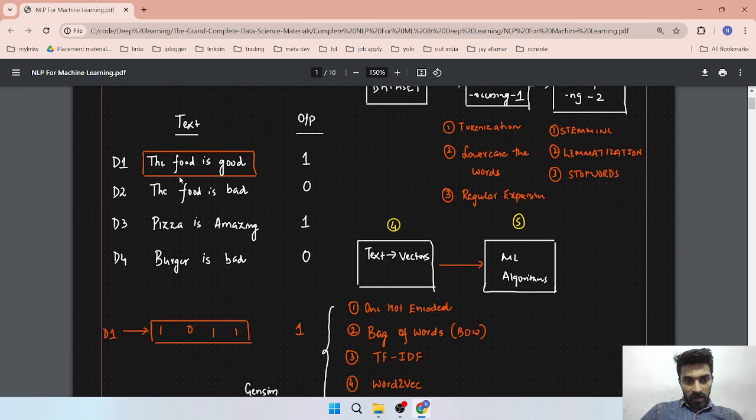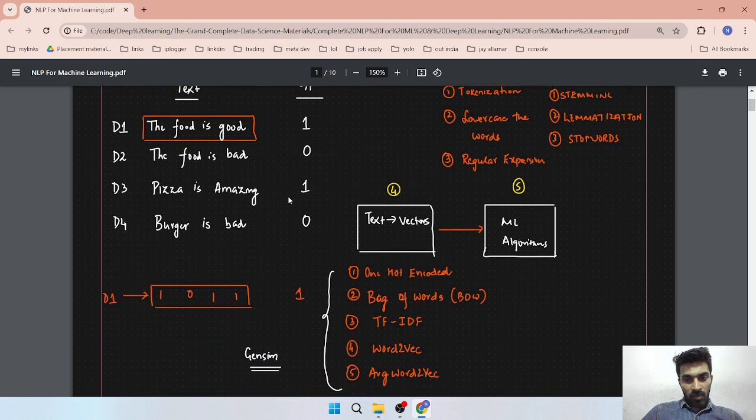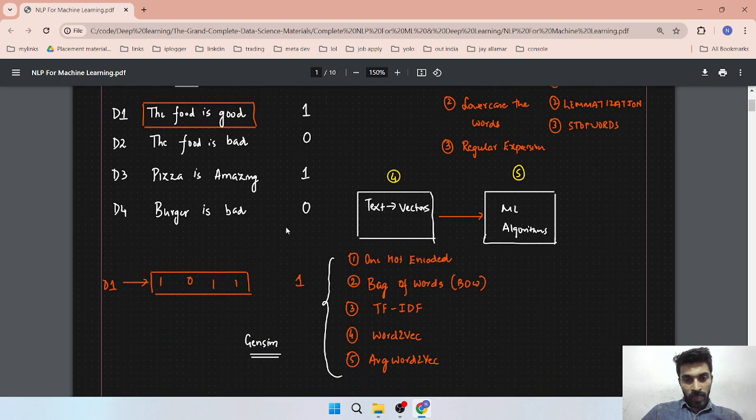Now sentiment analysis. Suppose you have these documents, basically data points d1, d2, like rows in your dataset. The food is good, this is a positive sentiment. The food is bad, this is a negative sentence. Pizza is amazing, a good sentence. Burger is bad, a negative sentence. So these are your input and output.